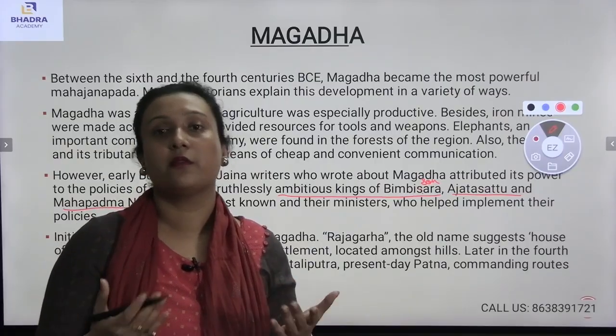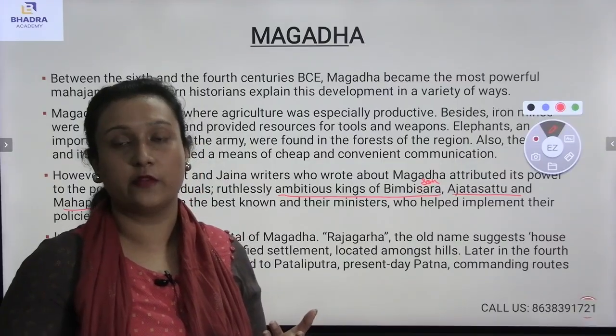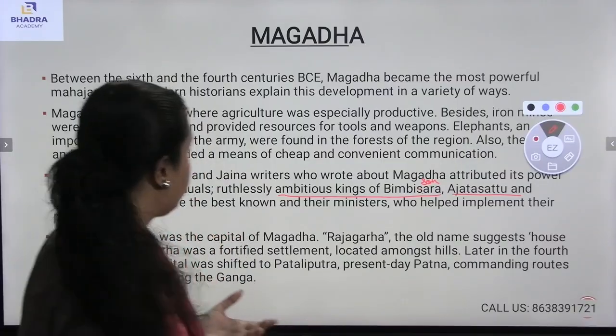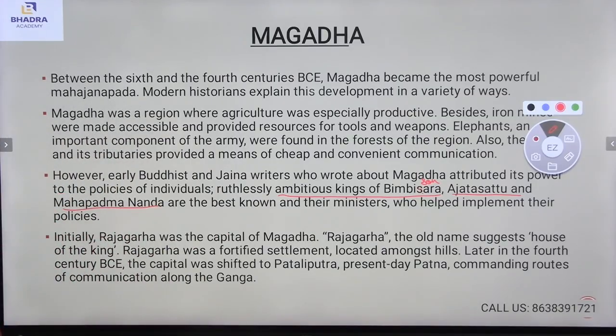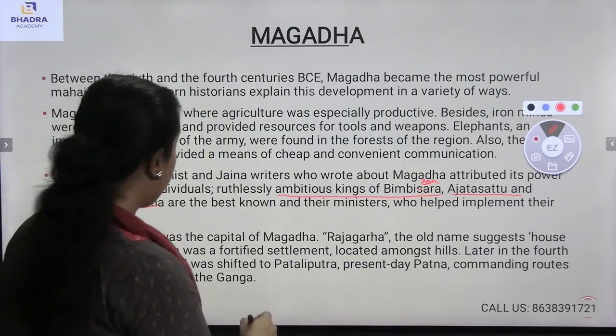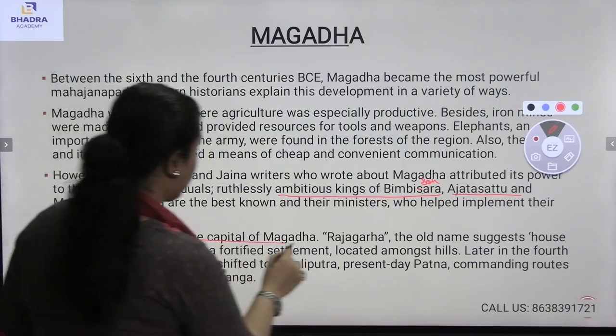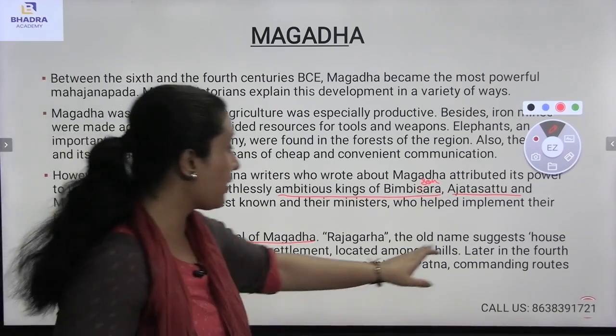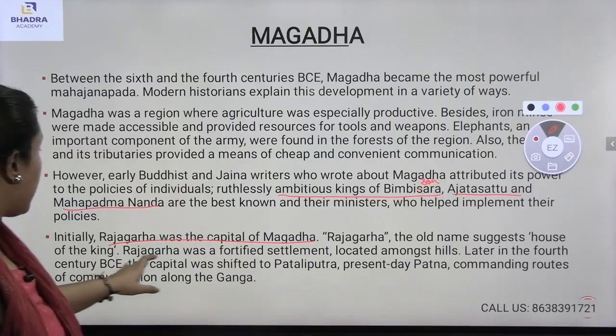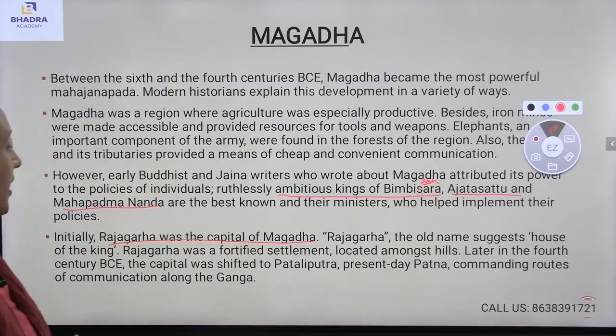You see, Magadha was once under the empire of the Mauryan dynasty. Before that, it was part of the Nanda dynasty. Initially, Rajagriha was the capital of Magadha. Very, very important. Rajagriha, the old name, suggests house of the king. Rajagriha was a fortified settlement amongst hills. Later, in the 4th century BCE, the capital was shifted to Pataliputra.